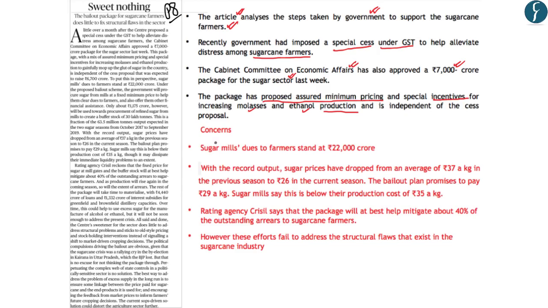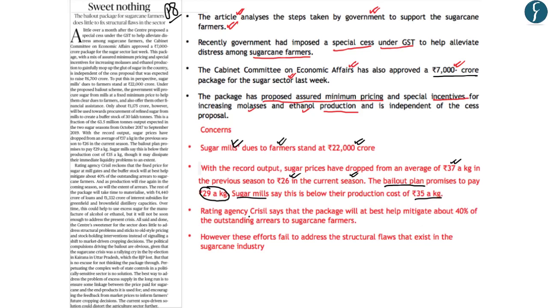Now, the author in this article has raised various concerns with regard to the recent steps taken by the Government of India to support the sugarcane farmers. According to the author, the amount of money that is due to farmers from sugar mills is roughly 22,000 crore, wherein the package approved is only 7,000 crore. And apart from this, sugar prices have also dropped from an average of rupees 37 a kg in the previous season to about 26 rupees in the current season. And the bailout package that has been promised by the Government of India assures to pay only rupees 29 a kg, which according to the sugar mills is below their production cost of rupees 35 a kg.